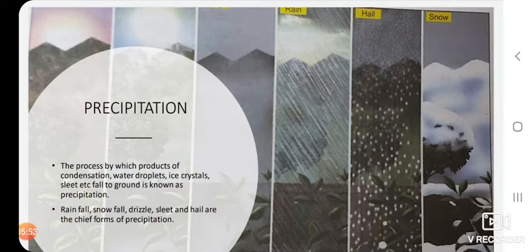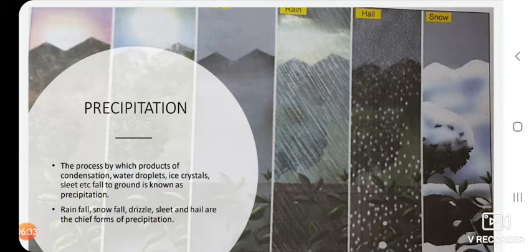And the next one is hail. What is hail, children? Sometimes vertical air currents may push water droplets or ice particles higher. They form into solid ice and fall as hail. Hailstones cause great damage to crops. Children, have you ever observed hailstones? Yes, you might have. Hailstones are nothing but small ice cubes which fall down as rain. All these are the different forms of precipitation.